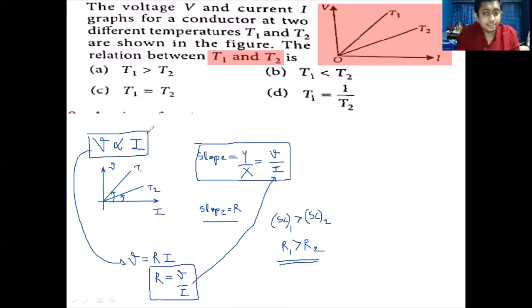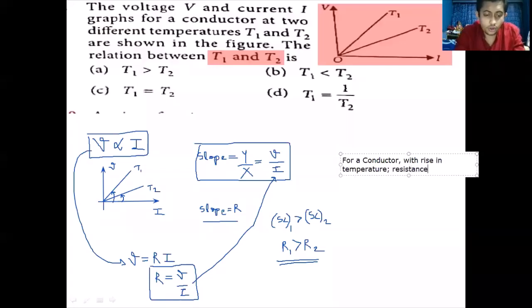अब फॉर अ कंडक्टर स्टूडेंट्स, जब टेम्परेचर बढ़ता है तो रेजिस्टेंस भी बढ़ता है. तो फॉर अ कंडक्टर, फॉर अ वायर, with rise in temperature, जैसे ही टेम्परेचर बढ़ता है, रेजिस्टेंस also increase. As temperature increase, resistance also increase. Now that means that students, if R1 is greater than R2, it means that temperature T1 should be greater than temperature T2. T1 should be greater than T2.